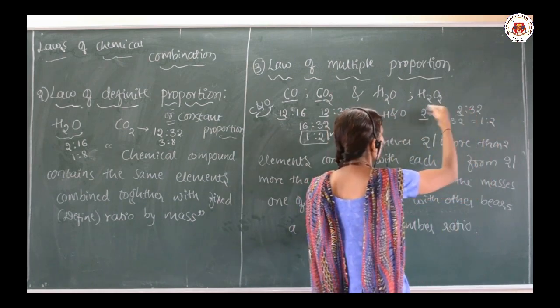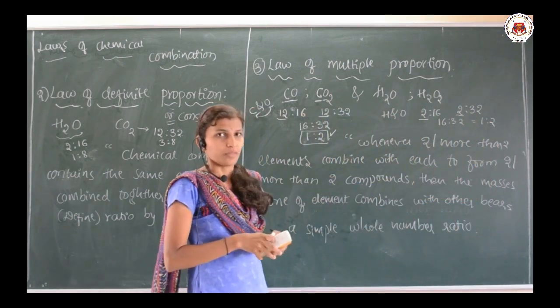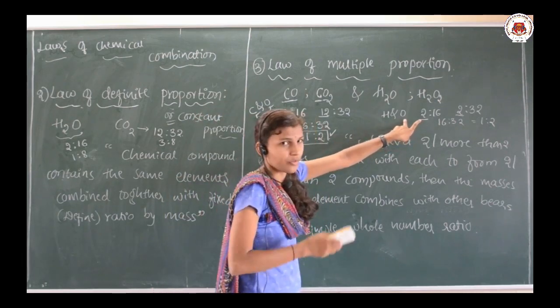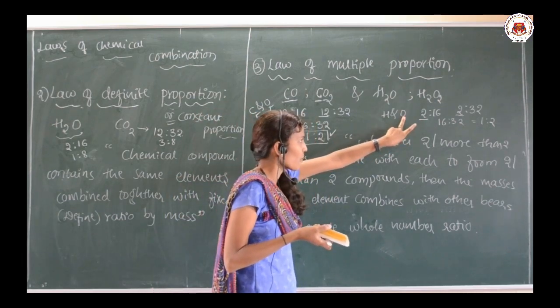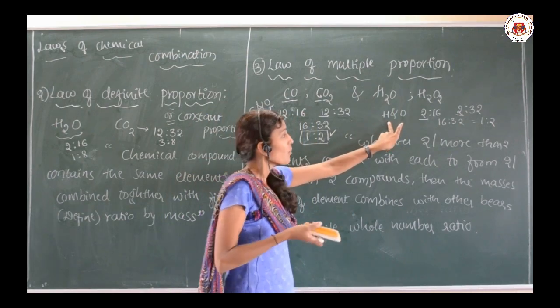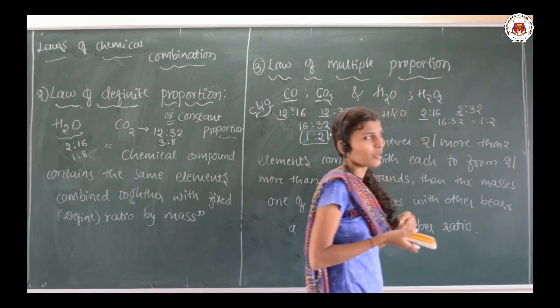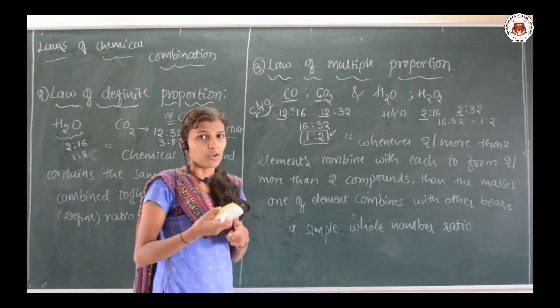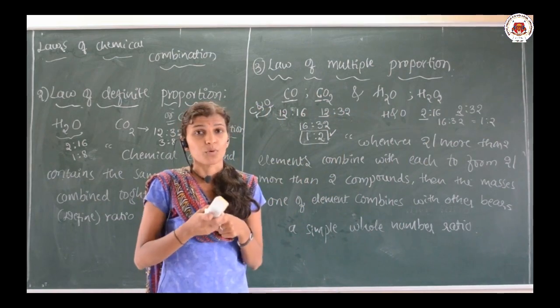Here 2 is the same for the hydrogen. That is why we can say that the mass of the element which is combining with the other bears a simple whole number ratio. So, this is how we can explain the law of multiple proportion.